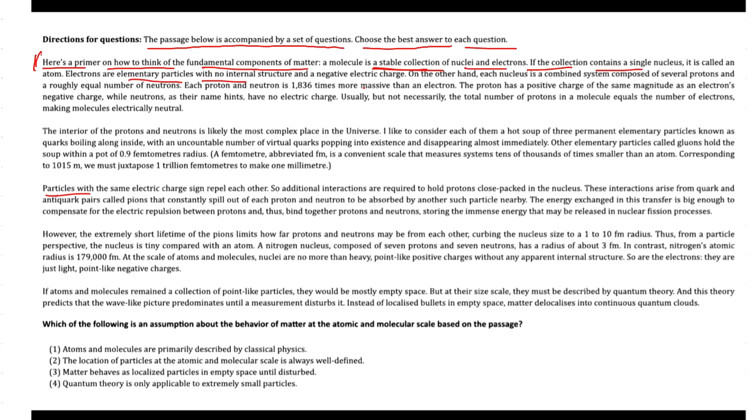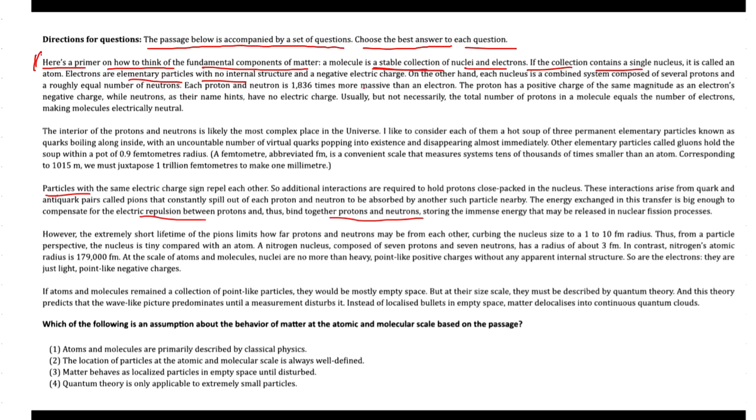The energy exchange in this process compensates for the electric repulsion between protons, and therefore the short lifetime of pions limits the distance between protons and neutrons, confining the nucleus to a radius of about 10 femtometers, isn't it?